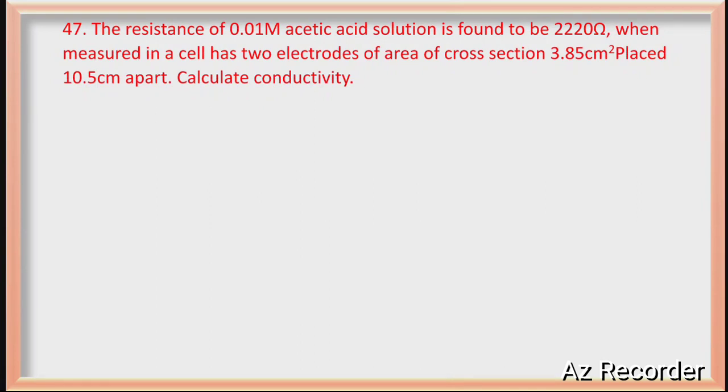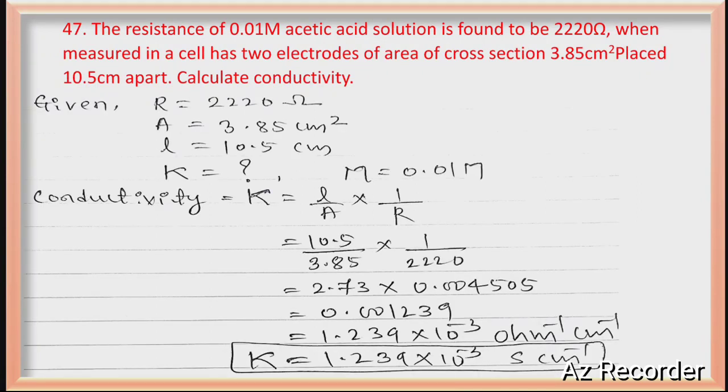The resistance is given. They are asking conductivity, resistance, area of cross section, length. They are asking conductivity denoted by kappa. It is not K, it is kappa, right? So kappa is equal to L by A into 1 by R. Just put the values, you will get the answer as 1.239 into 10 power minus 3 Siemens per centimeter is the conductivity you will get, right?